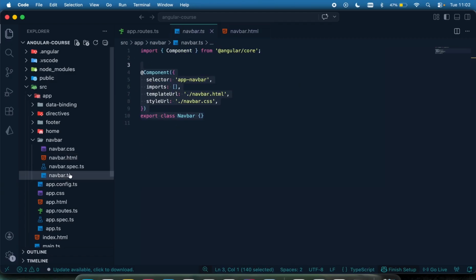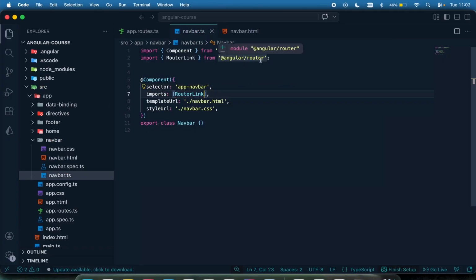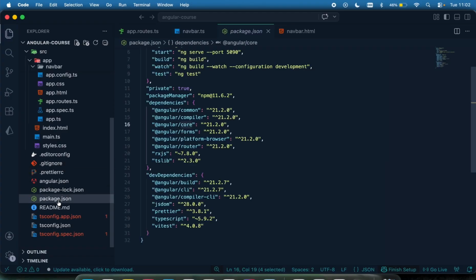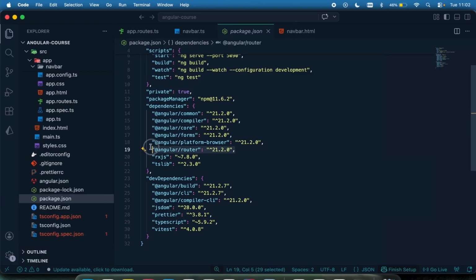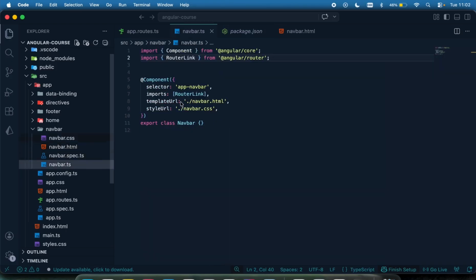So go to the navbar right here, and at this place, I'm going to import what I call the router link, right? That's going to be called RouterLink right here. You can see this is coming from the Angular router. Where is the Angular router coming from? That is right here in the Angular router, which is part of the dependency. You can see everything is coming from somewhere. So by having the router link imported right here, we can then use it to move from one page to another.